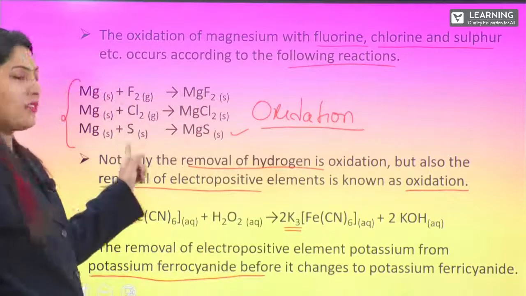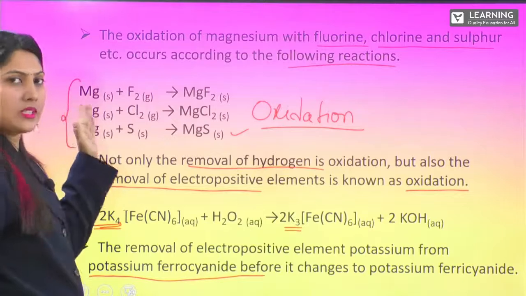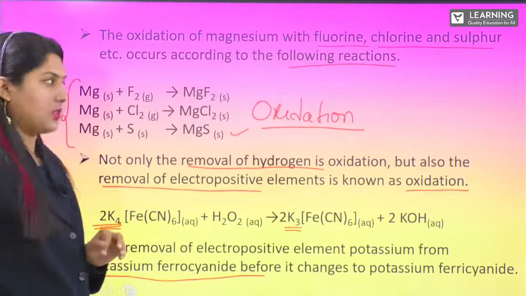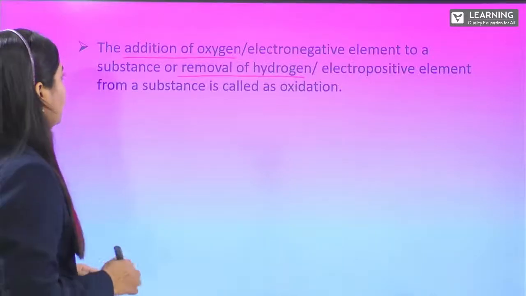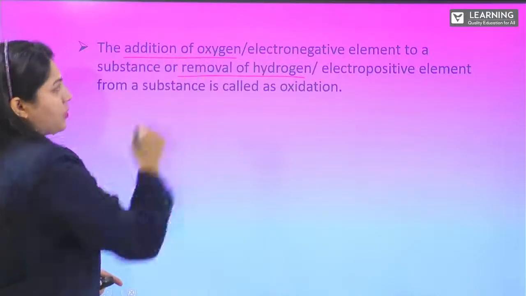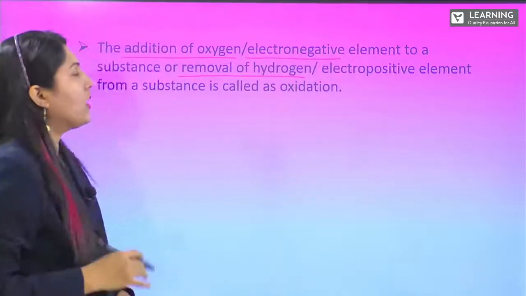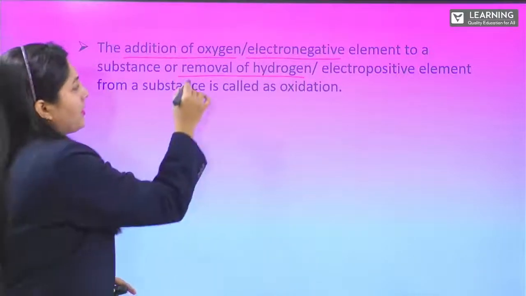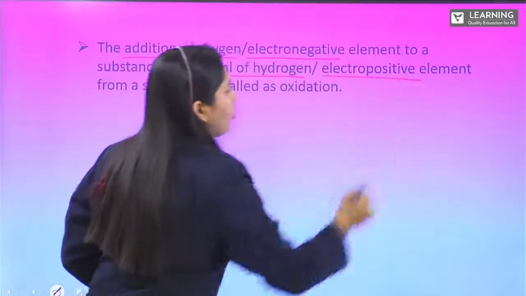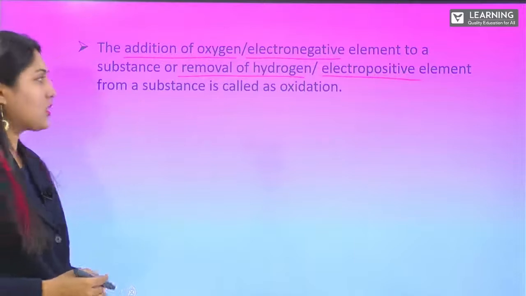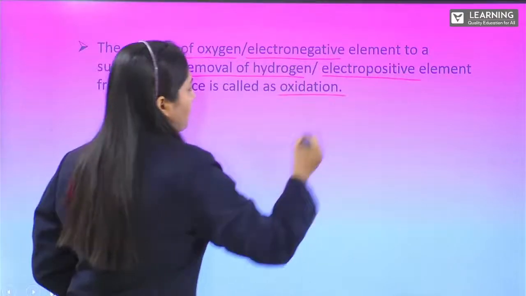Addition of electronegative element to the Mg, that is magnesium here, shows that it is undergoing oxidation. So here the addition of oxygen or electronegative element to a substance, or removal of hydrogen or removal of electropositive element from a substance, is called oxidation.